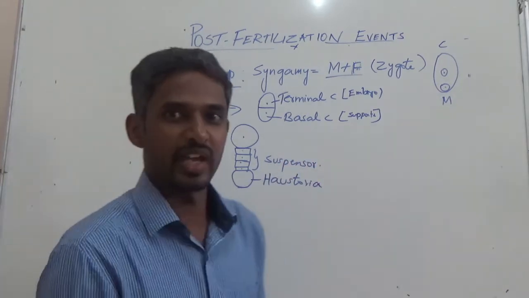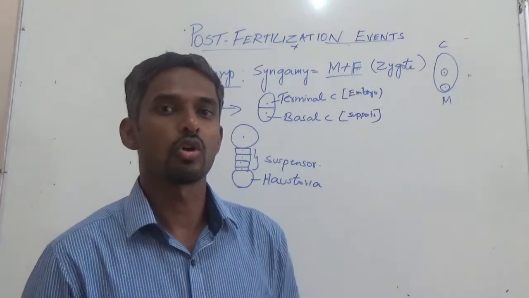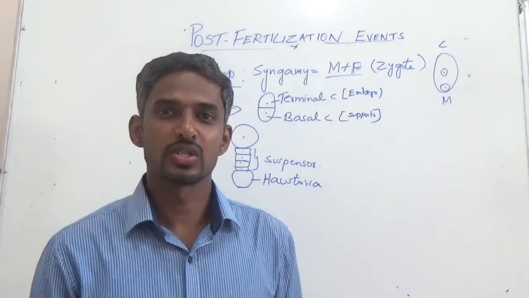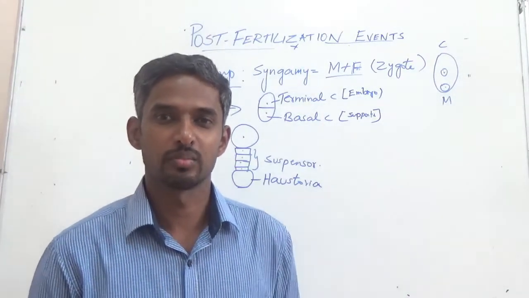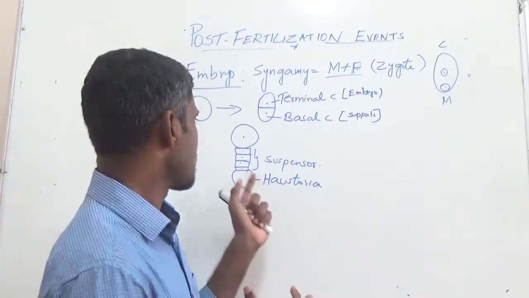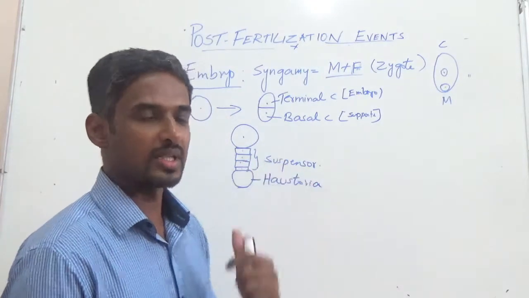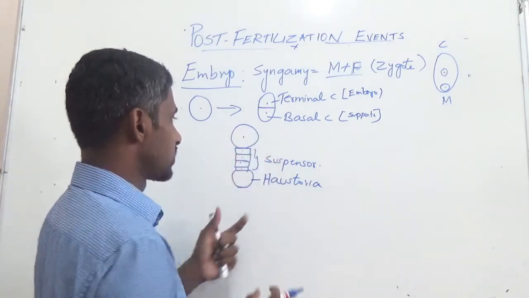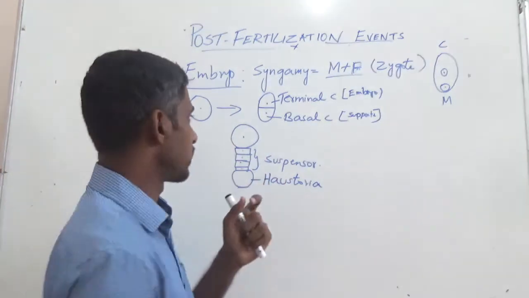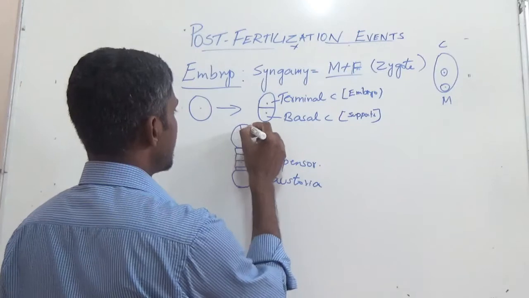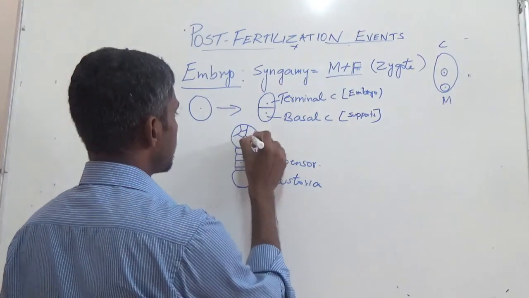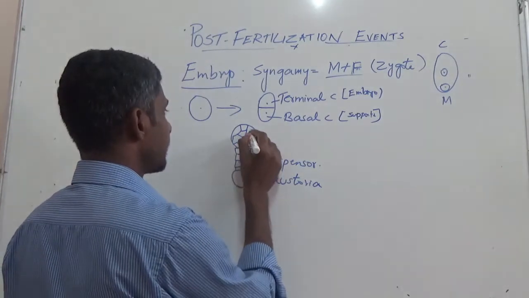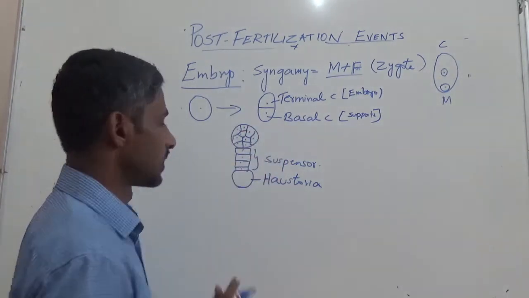You know, in bikes we have this suspensor, that means shock absorber, to make sure that the person sitting on the seat does not experience any shocks because of the roads. Some similar function is carried out by this suspensor. So the basal cell gives rise to suspensor and haustoria, and here the division takes place as usual. Repeated mitotic division takes place.